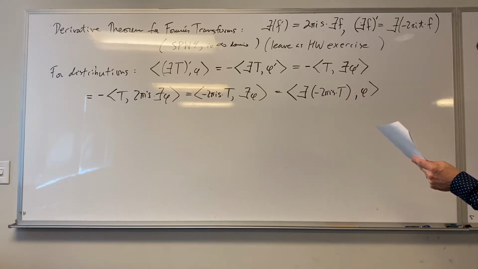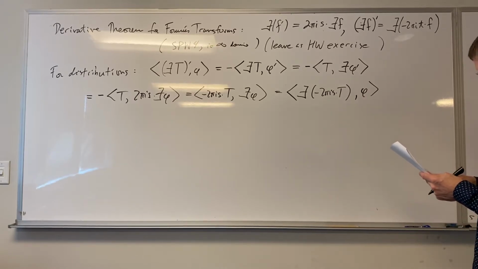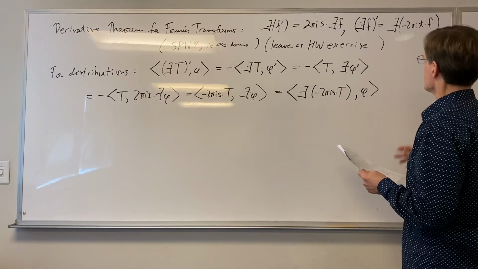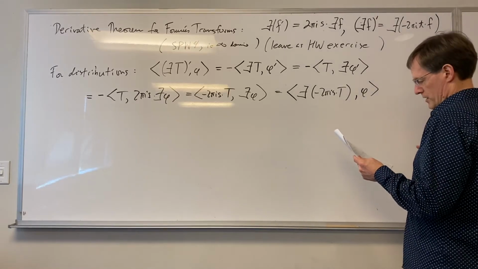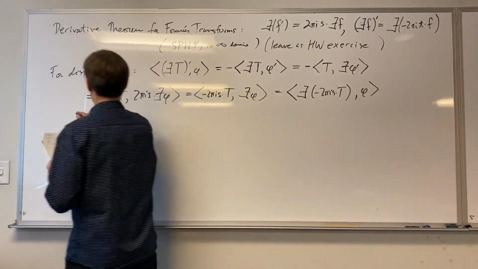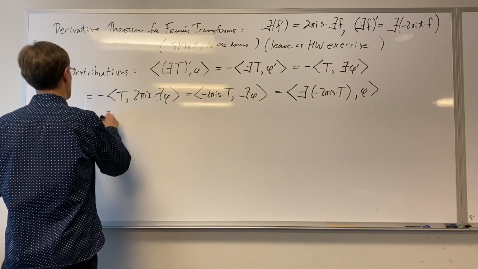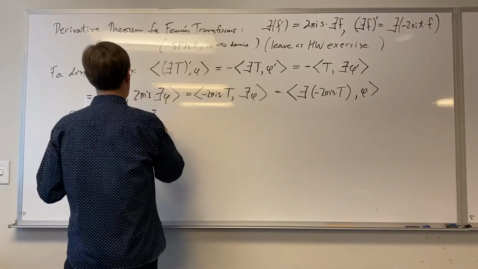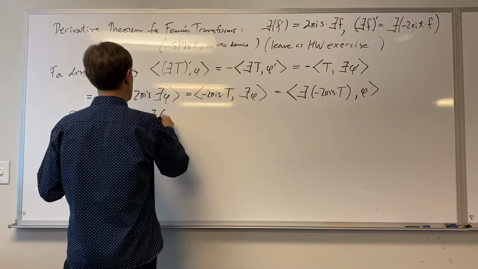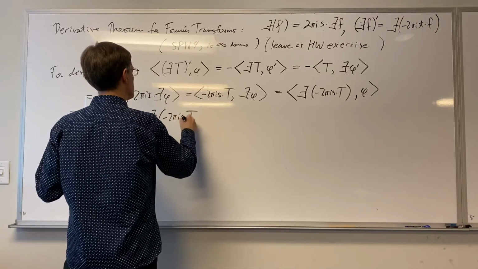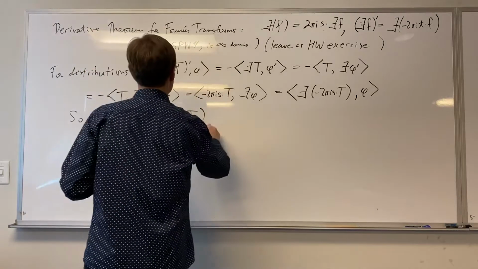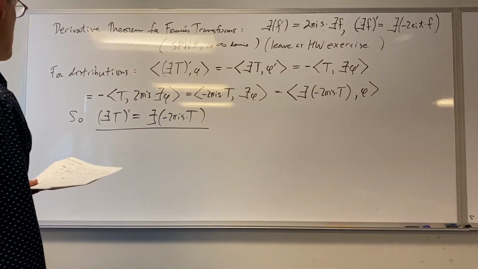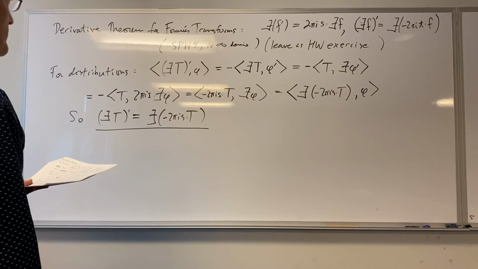I guess I proved them in the opposite order. So in any case, this implies the following, that the derivative of the Fourier transform of T equals the Fourier transform of minus 2 pi i s T. Okay, so that's one of our two statements.